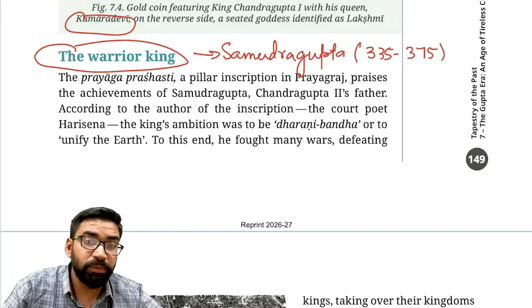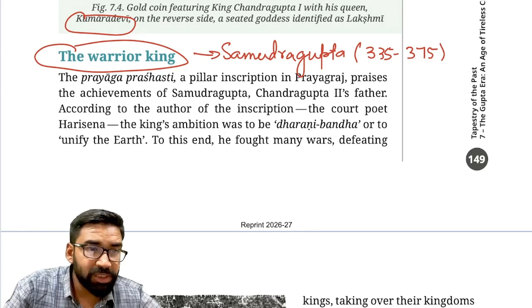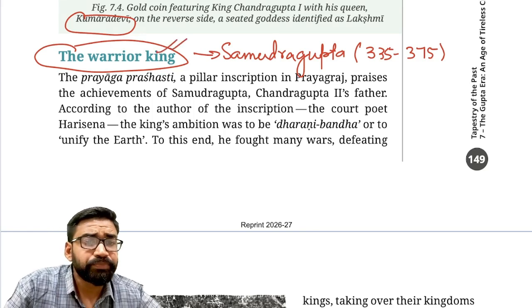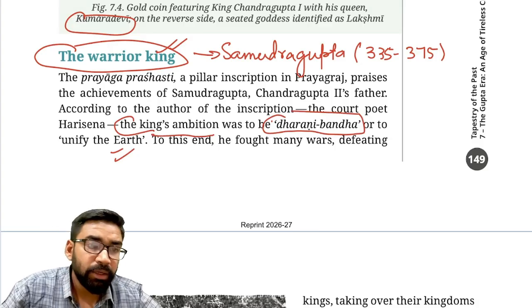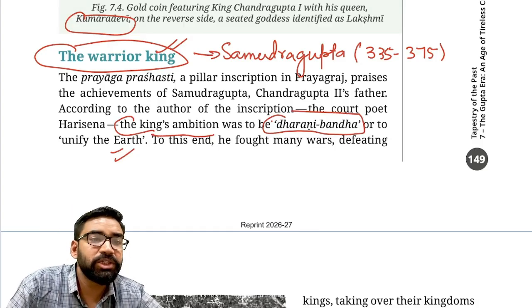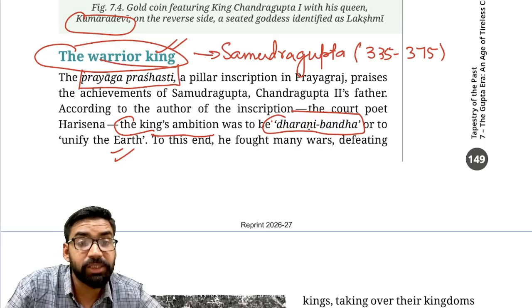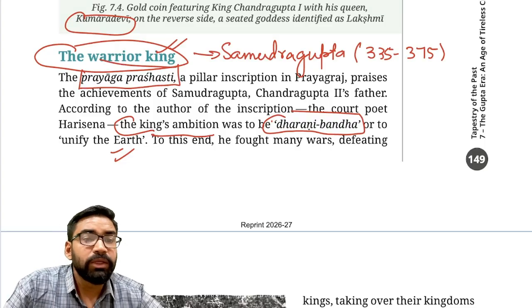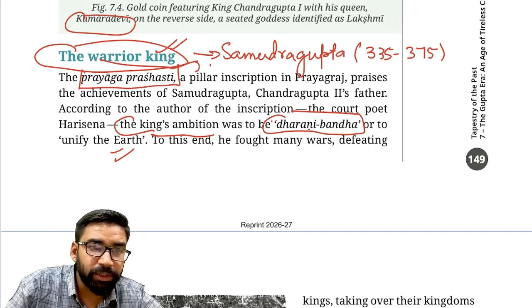Now, this ruler is very important. First of all, his achievements are mentioned in a source, and he is known as the warrior king. Second important thing, his ambition. Samudragupta's ambition was to be Dharni Bandh, meaning to unify the earth. Clear? Now, where are his achievements mentioned? His achievements are mentioned in the Prayag Prashasti, which is also called the Allahabad Pillar Inscription. Clear?